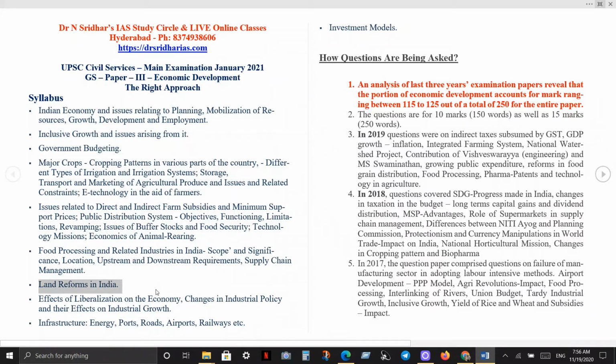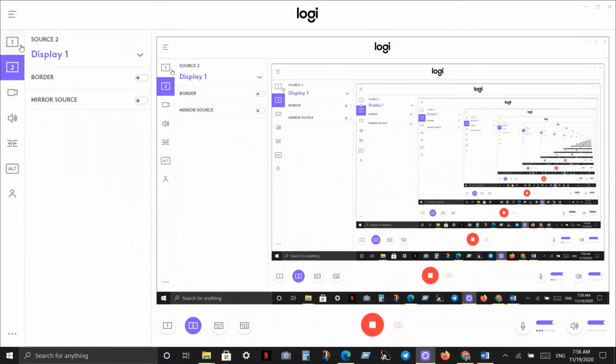Then land reforms is a traditional topic. What is the progress that has been made in land reforms, and what is the update? It's a stock question that you can expect here, though there are no new developments in land reforms. Then industrial policy, of course, has a lot of significance, whether it is low corporate credit growth, or what kind of factors are inhibiting manufacturing sector growth, what measures are taken to boost the manufacturing sector. So everything is important.